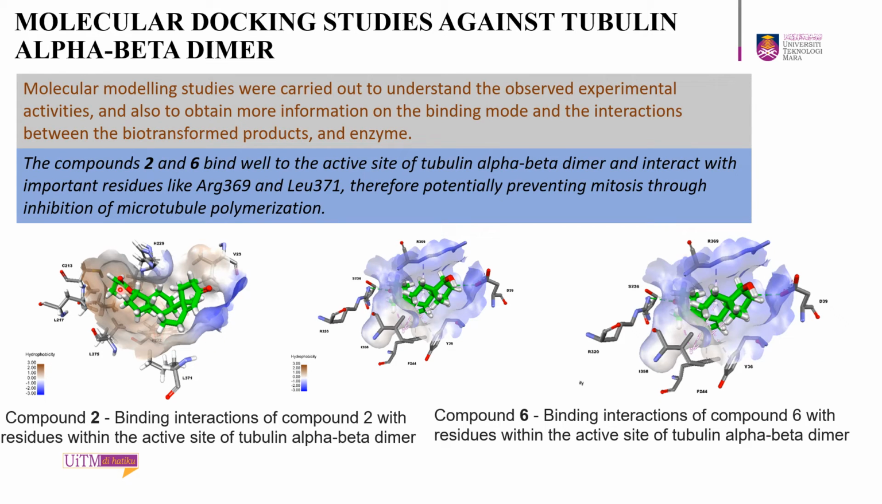For compound 2, we can see here the binding interaction with the residues within the site of tubulin alpha beta dimer. For compound 6, also the binding interaction of the compound with the residues within the active site of tubulin alpha beta dimer.